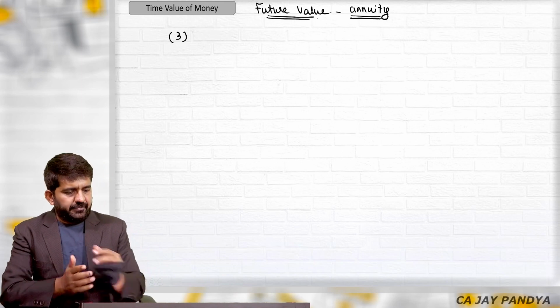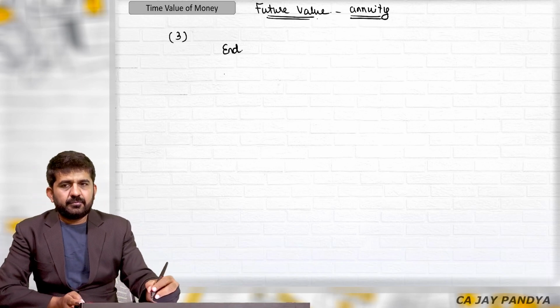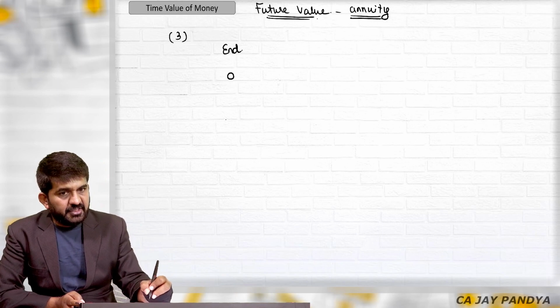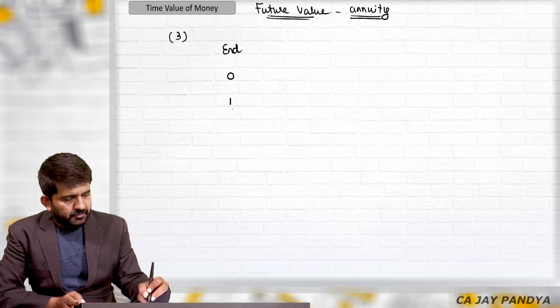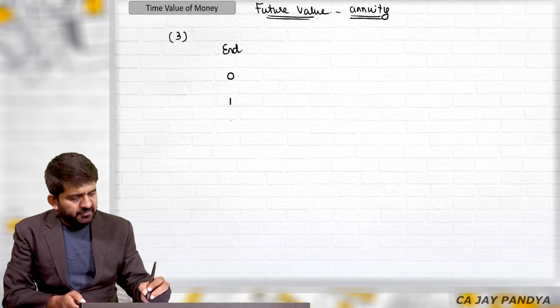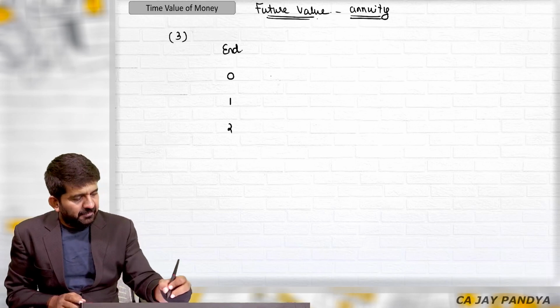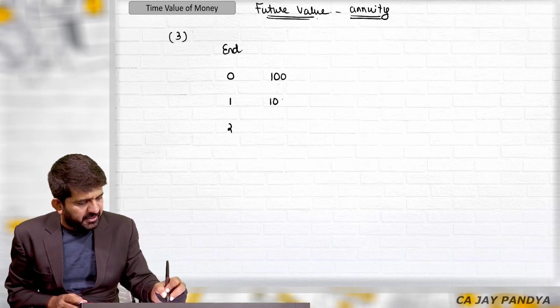Try to concentrate. At the end of 0, 1, and at the end of second year, same thing, but the amount invested is rupees 100.